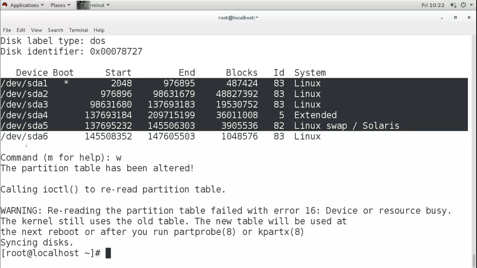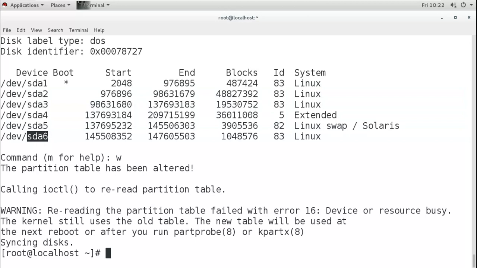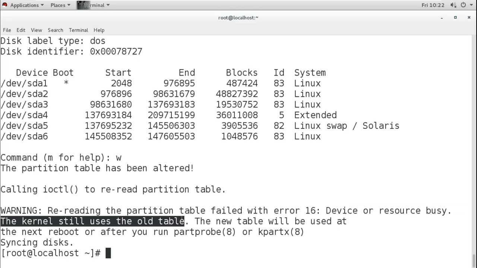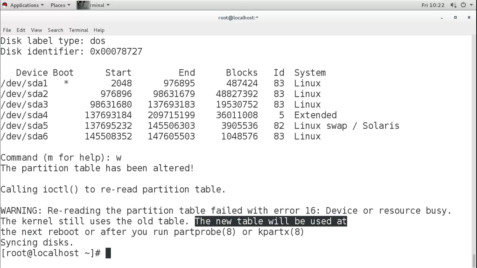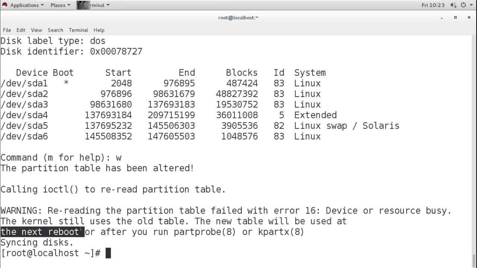And when I try to update this new partition, it is not able to update because the existing partitions are used, the hard disk is used. Now we can't stop this because these are system drives and system partitions. We can't stop them, we can't unmount them, we can't remove them to update this sixth partition. So the kernel will still use the old table. The new partition will not be updated. The new table will be used at next reboot. That means to update this partition, we have to reboot.